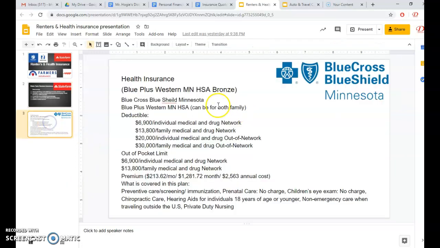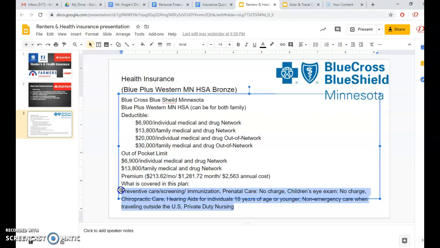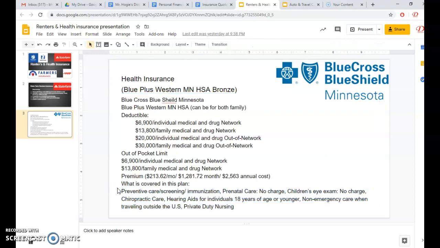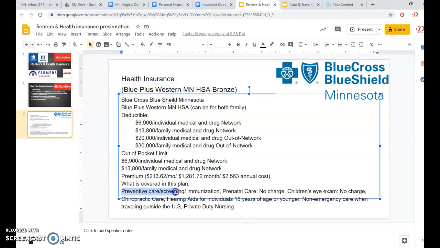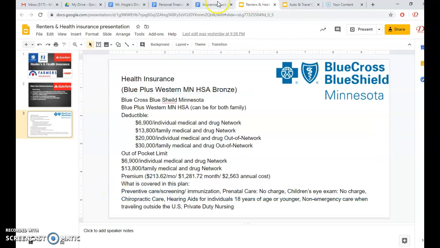Then there's another health insurance example. Here you can see a deductible, and there are different deductibles based on whether it's in network or out of network. Then they've got an out-of-pocket limit, the premium, and what's covered. These are things that are covered before you hit your deductible. It's called preventative care. So hopefully that helps.